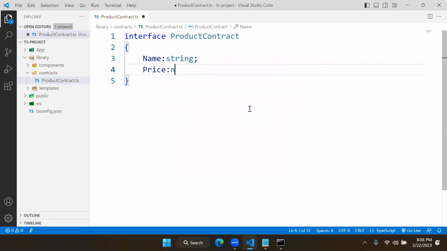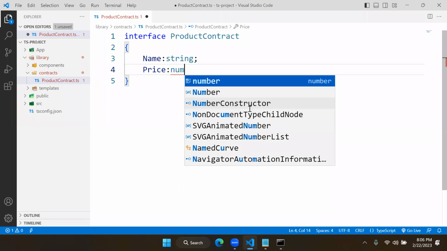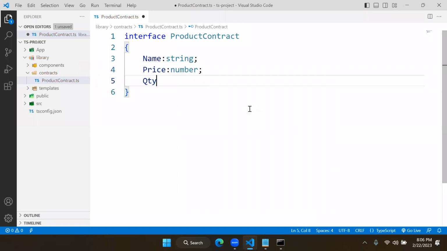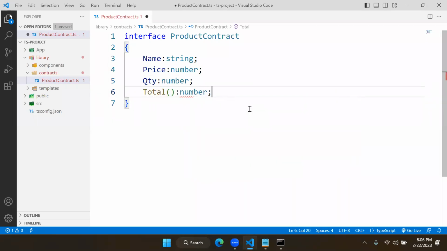Price is number type. Quantity is also number type. Total is a function of number type. And print is a method of void type. Now this is the contract we are having.